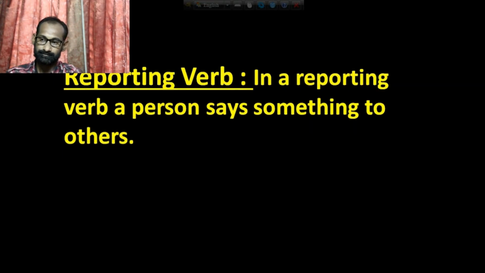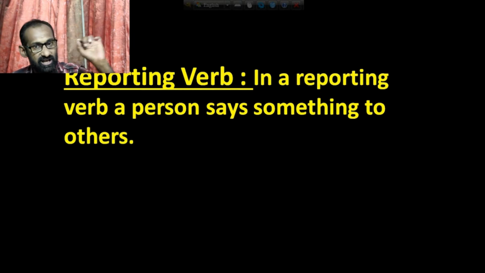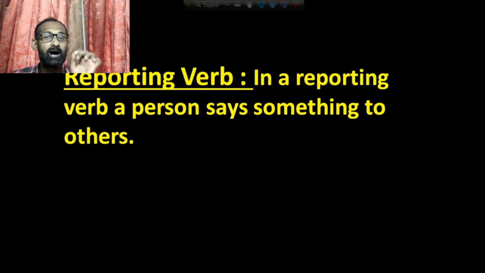Now look at the board. What do you mean by reporting verb? In a reporting verb, a person says something to others. That means a person informs others about a statement. You know that the first part before the comma is called the reporting verb in a narration.